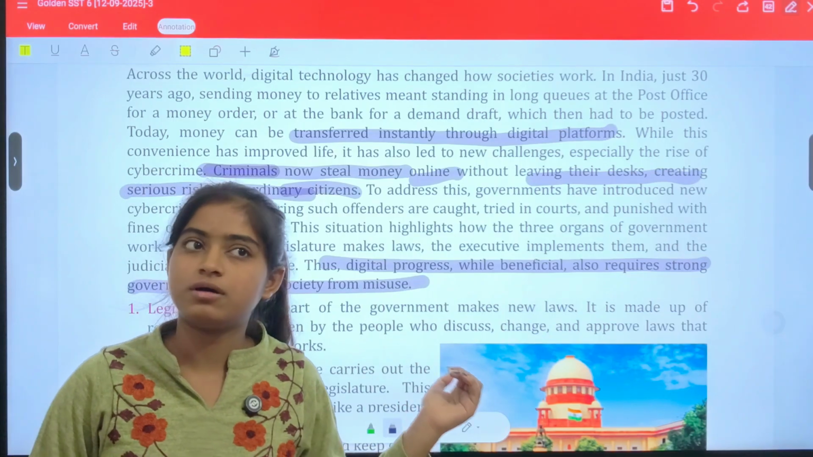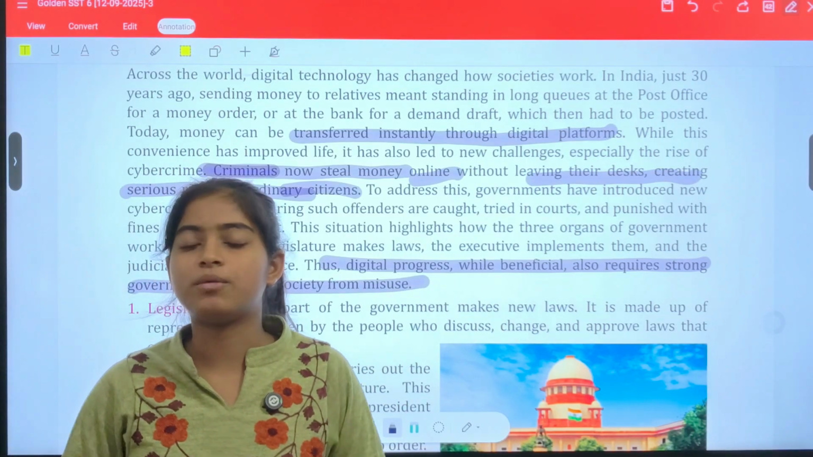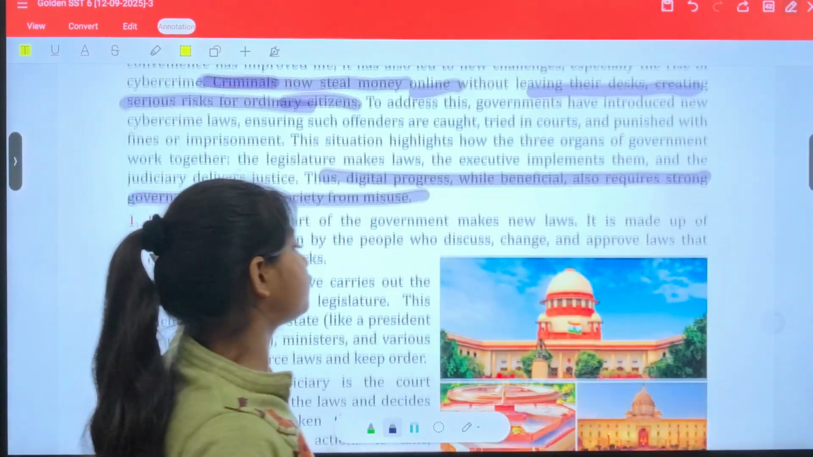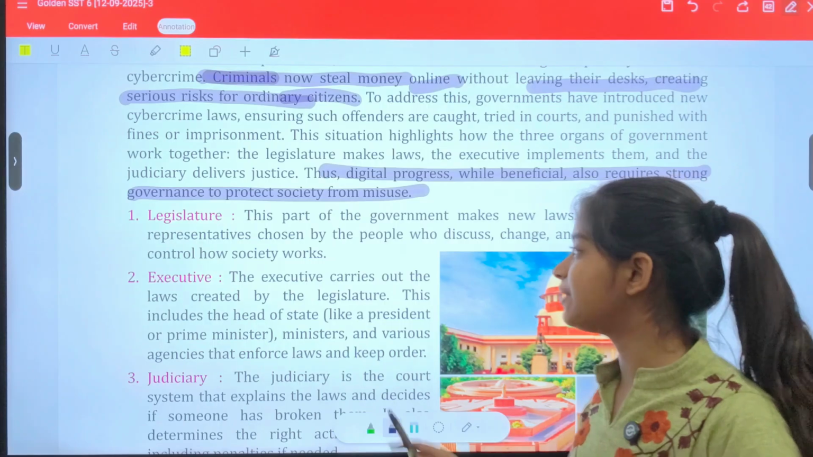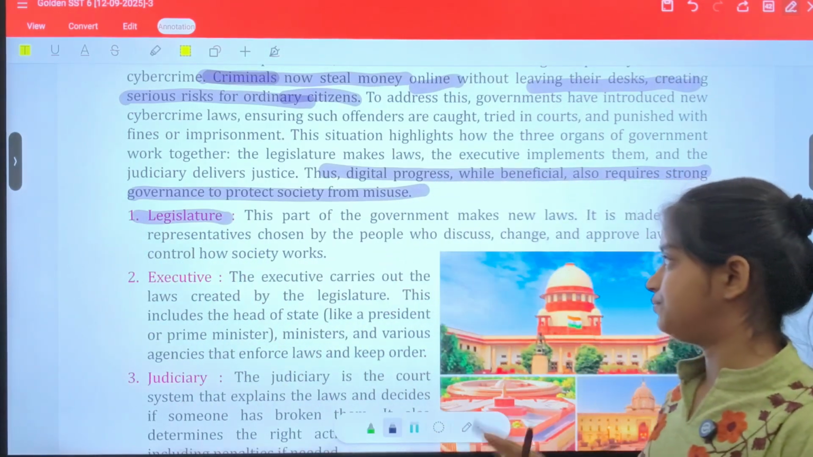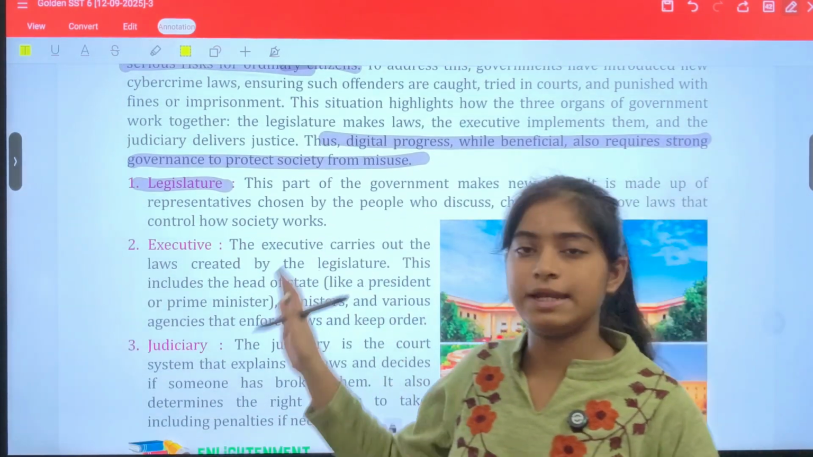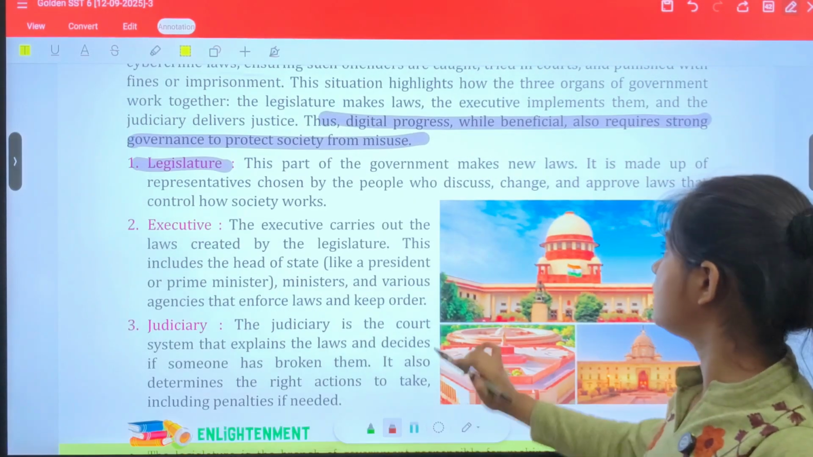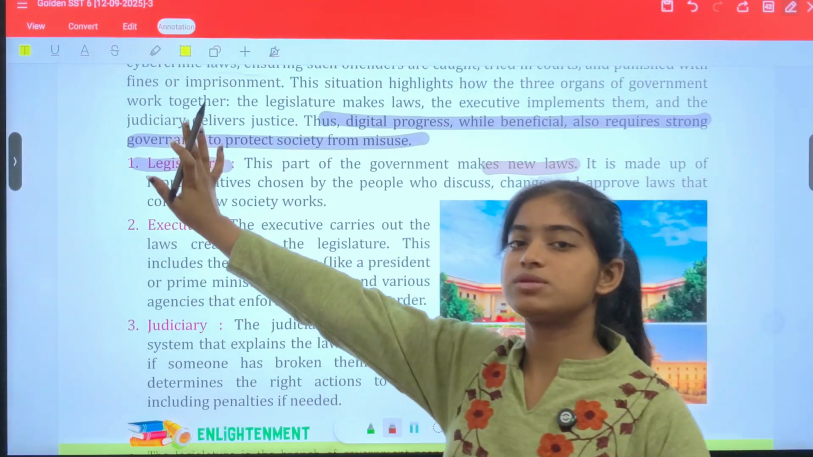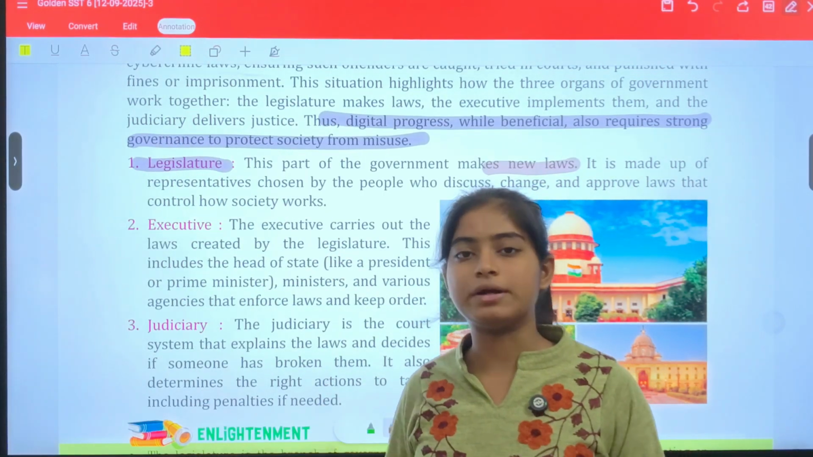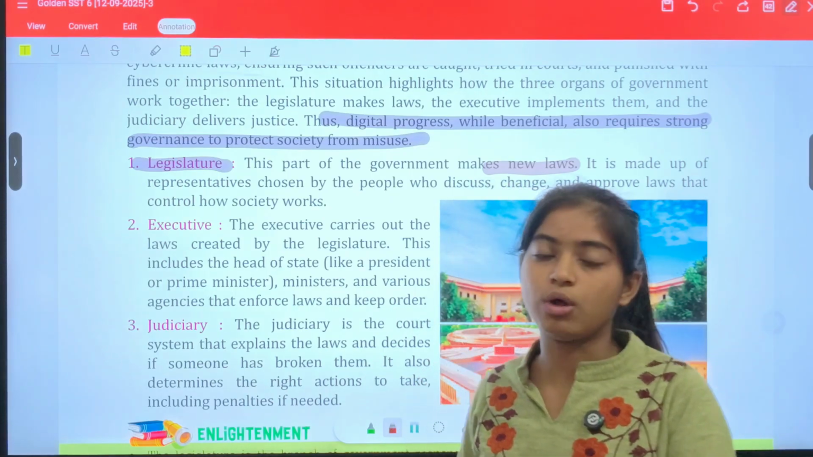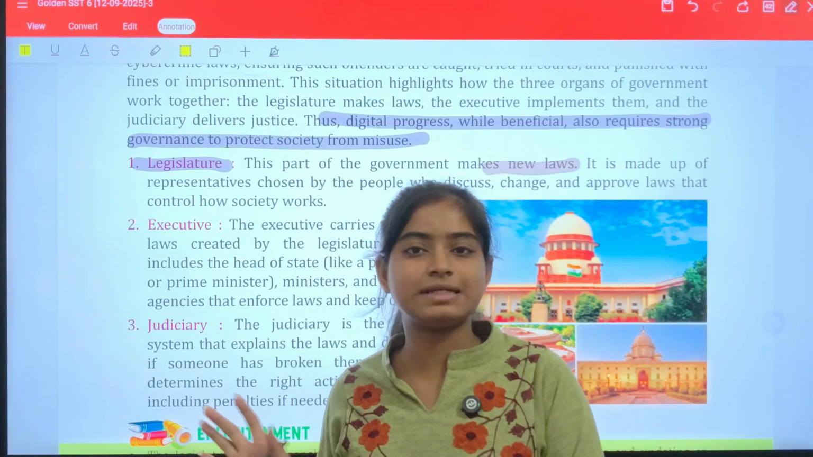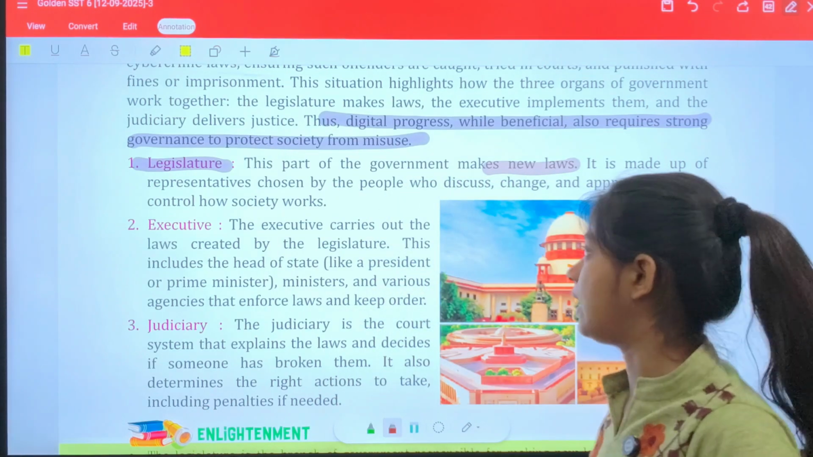So if a particular person commits a crime, how does our government work and treat that person, and what are the rights an individual has? For that, first and most important, we have the legislative. What does it do basically? This part of the government makes new laws. The legislative is the main governing authority which makes all the laws, all the new laws, and if any existing law needs to be altered, the legislative is responsible for that.